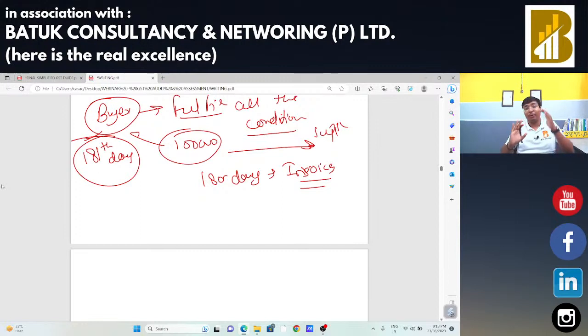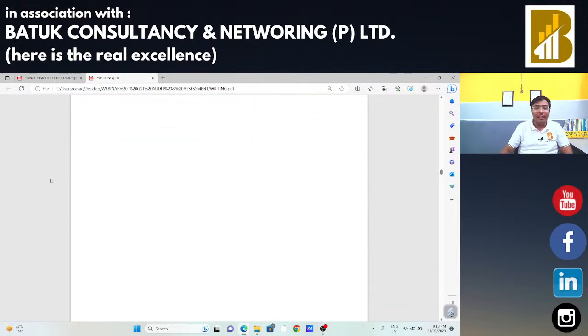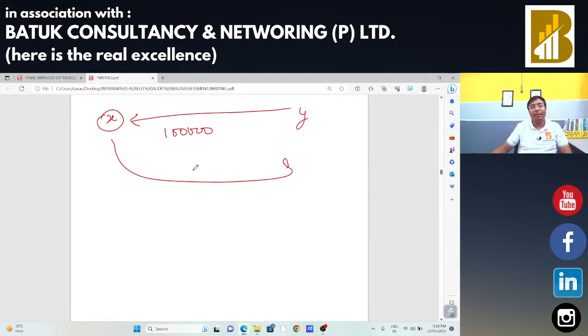The buyer has to reverse that input tax credit immediately. Suppose in our example, Mr. X has bought goods from Mr. Y for 1 lakh rupees. And if X has made the payment of 60,000 rupees to Mr. Y within 180 days, but the 40,000 is still pending.